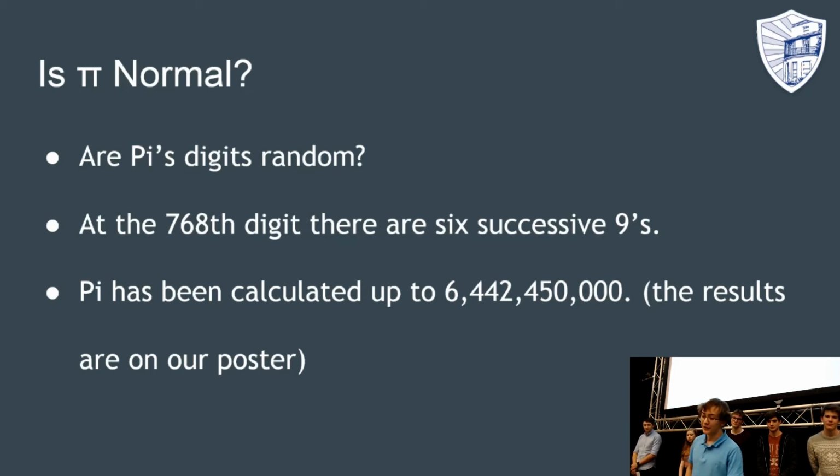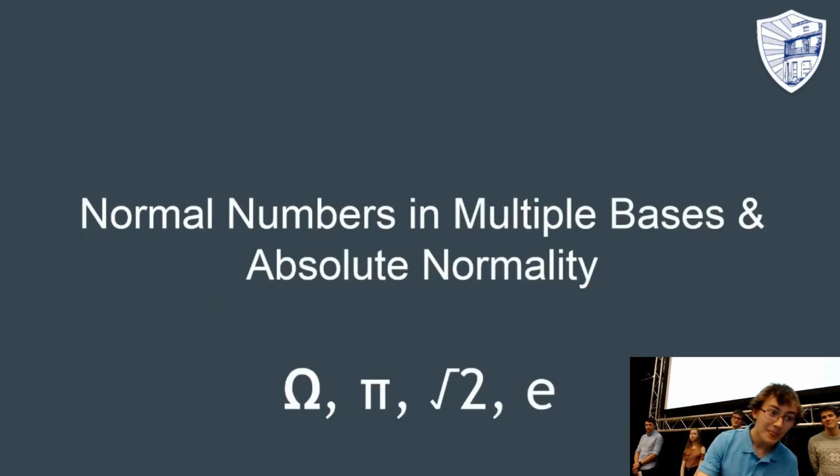If pi was random, then the chance of the example that's on the board up there occurring would be 0.08%. Pi has also been calculated up to 6.5 billion digits, and so far it's looking like it is normal. Real numbers. Most real numbers are normal.